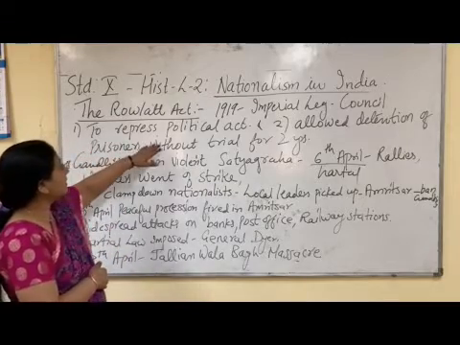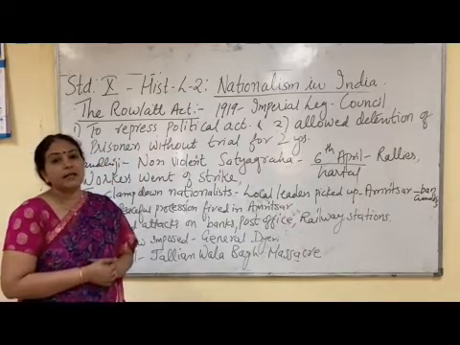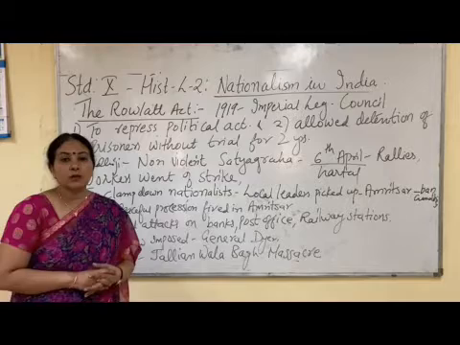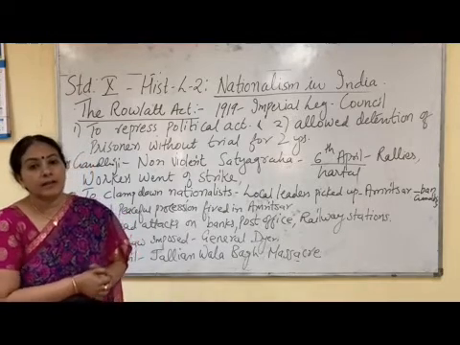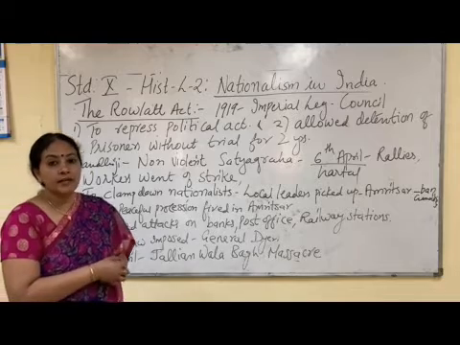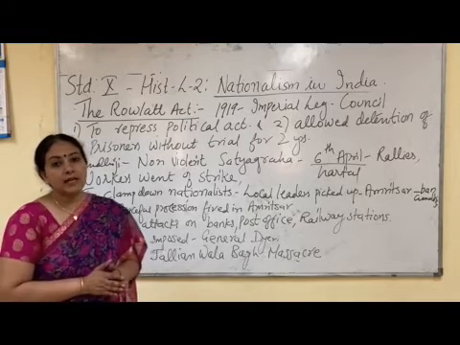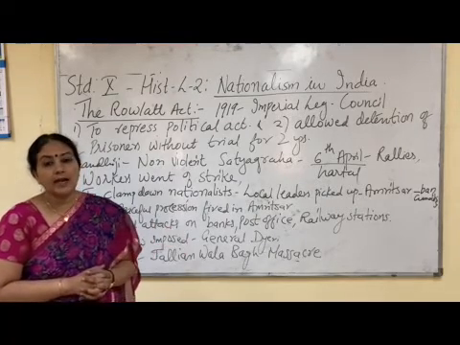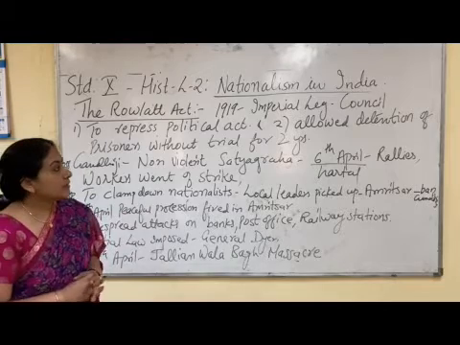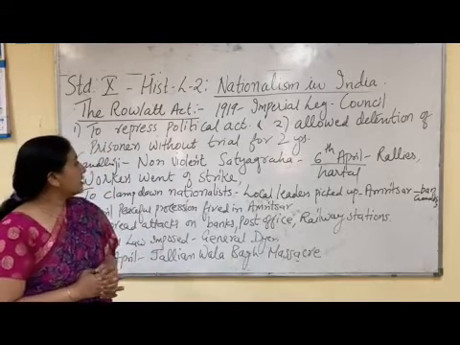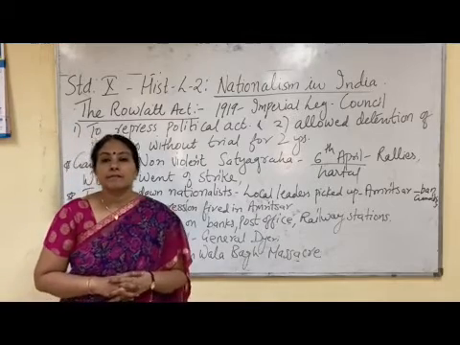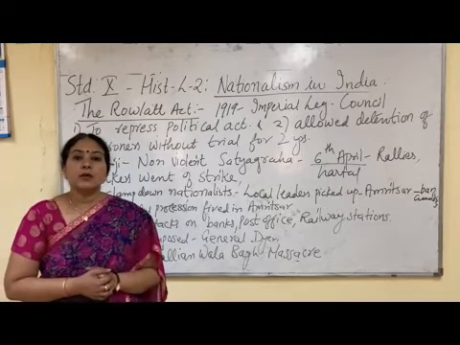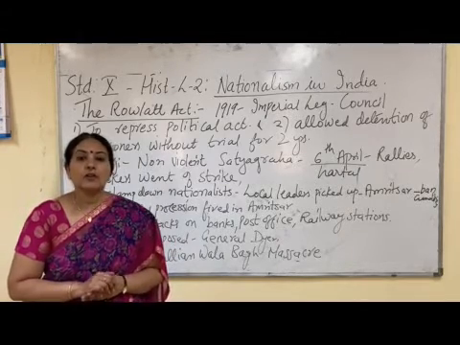To repress these political activities by the common people, they passed this act so that people would not be involved in anything against the British government. So to stop the political activities in India, they passed the Rowlatt Act. The second provision of the Rowlatt Act was that it allowed detention of prisoners without trial for two years. That means if anybody is arrested by the British, they will not be presented in court and will be kept in jail for two years.